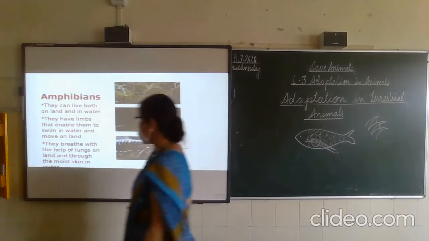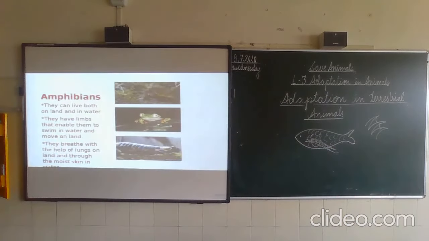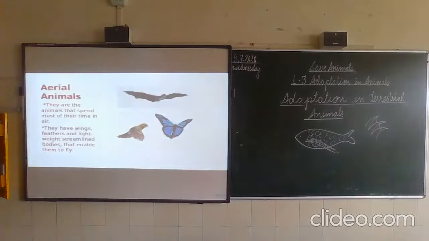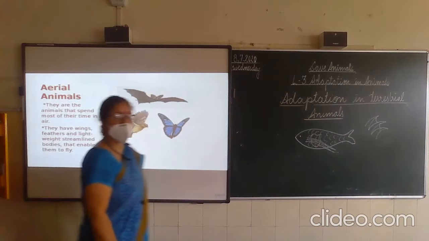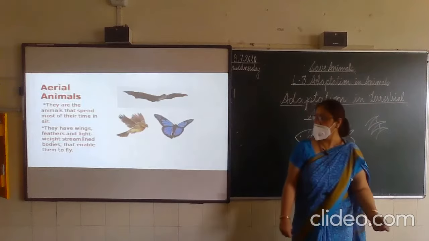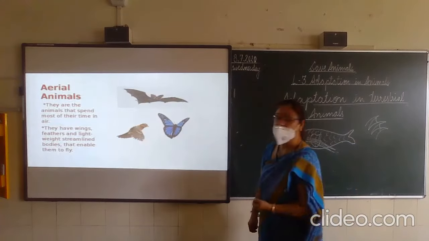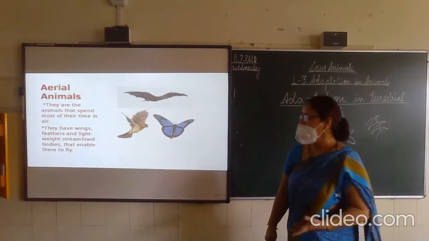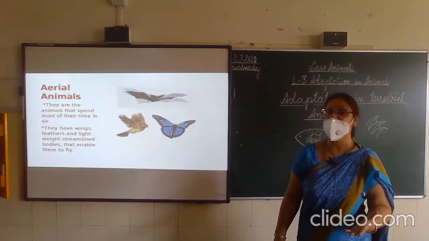Now next is aerial animals. Aerial animals, as you know, can live in the air, so they spend most of their time in the air. They have wings. Their specialty is wings.